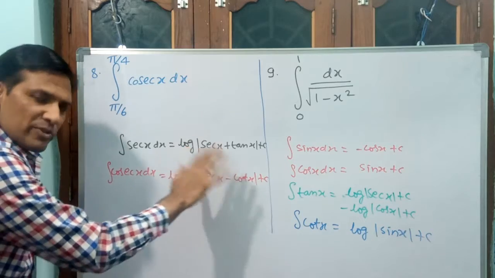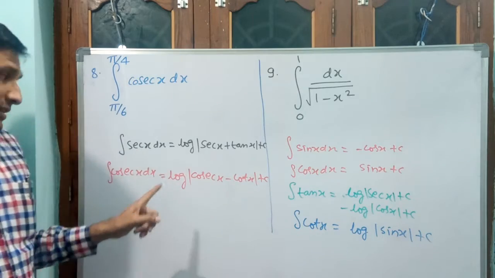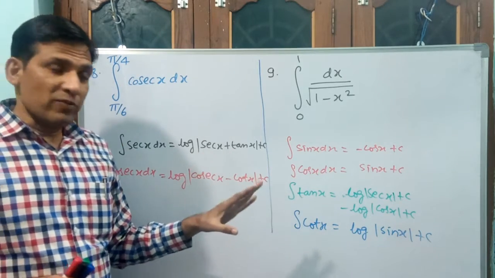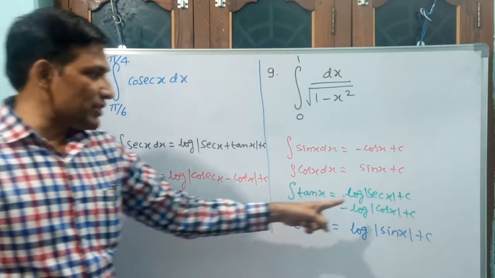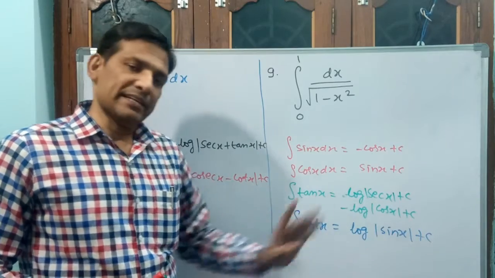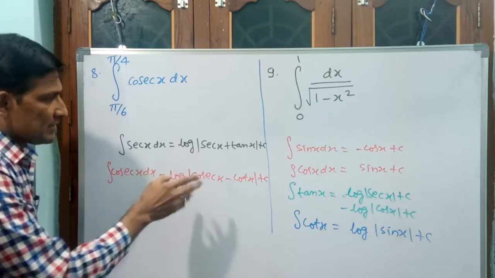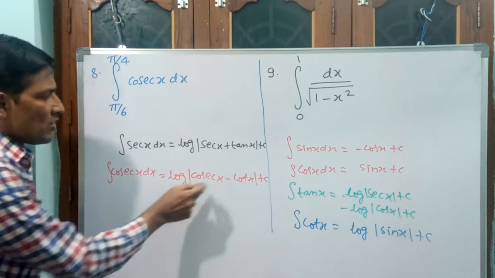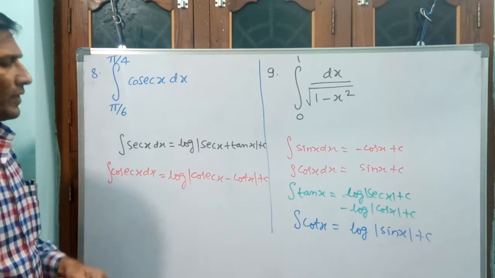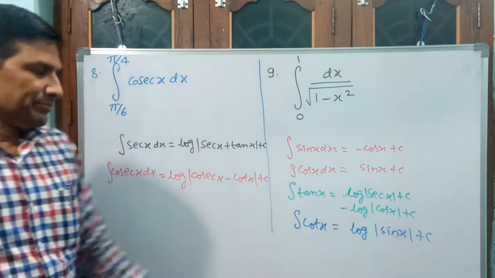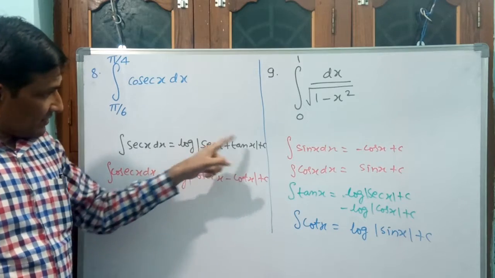Wherever log comes, naturally modulus will come. For these 4 results, log will come. But if you observe carefully, these two are simple: for tan and cot, log is coming with only a single function, secant or cos, sin. For secant and cosecant, two functions come inside. Secant x plus tan x is for secant, cosecant x minus cot x is for cosecant x. See, the logic is here. I did not explain this much. d by dx of secant x gives secant x tan x, both will be there.